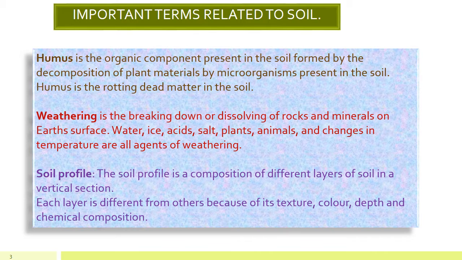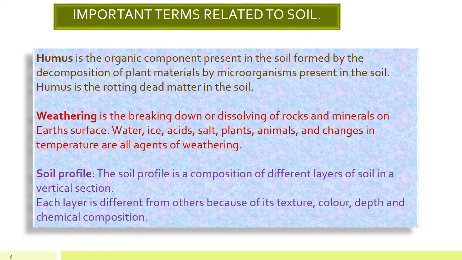Third is soil profile. Soil profile is a composition of different layers of soil in a vertical section. There are two words, vertical and horizontal. Vertical refers to the column. If the composition is different and is shown in the form of a column, then it is called a vertical section, and when the differences in the composition are shown on the same plane, then it is called the horizontal section.